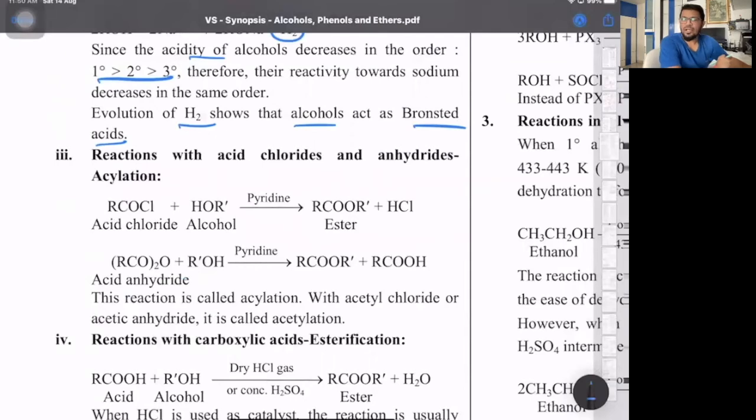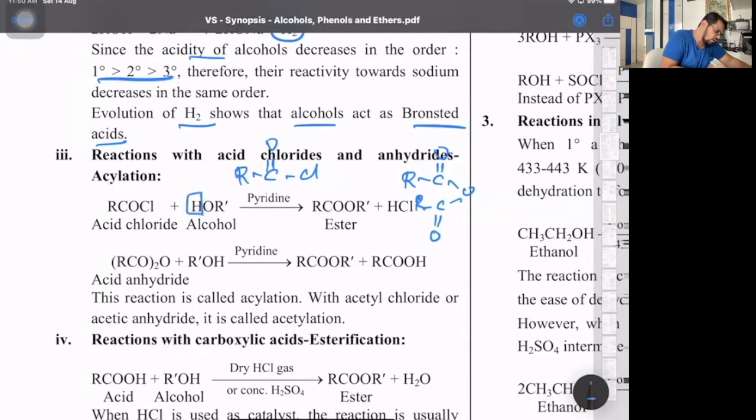Then reaction with acid chlorides and anhydrides. This is basically what we call acetylation or acylation. That is the formation of esters. Now with acid chlorides, RCOCl, and anhydrides, RCO-O-COR, that is, C double bond O and an R. That's acid anhydride. Where specifically if R is CH3, then that is called the acetyl group and the process is called acetylation.